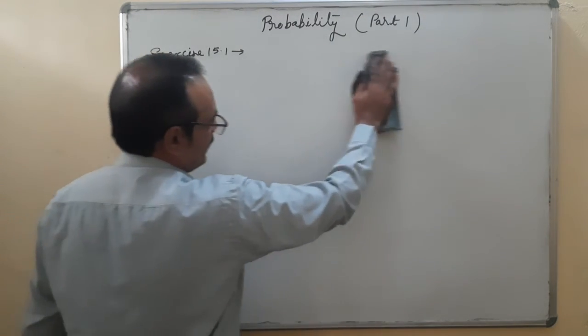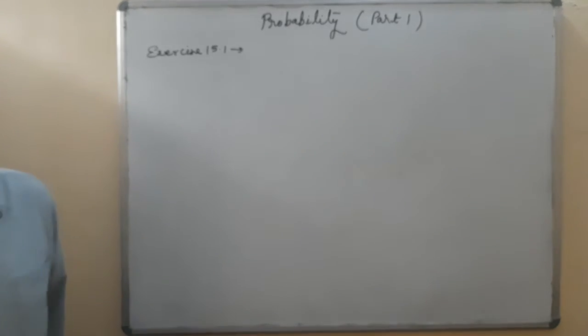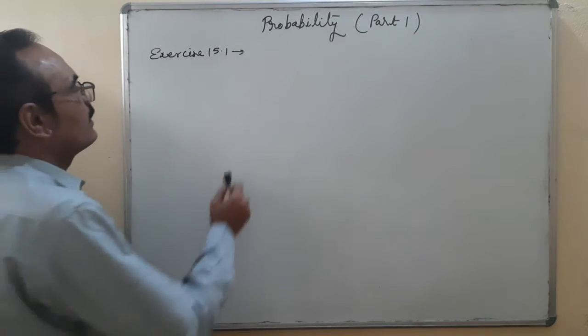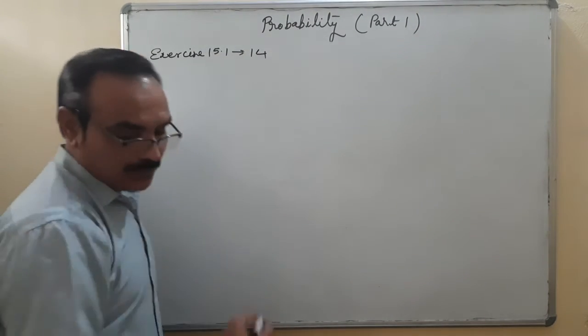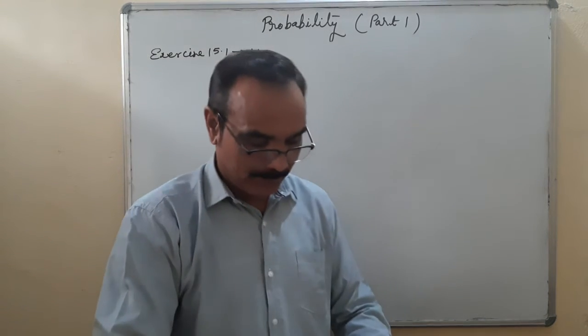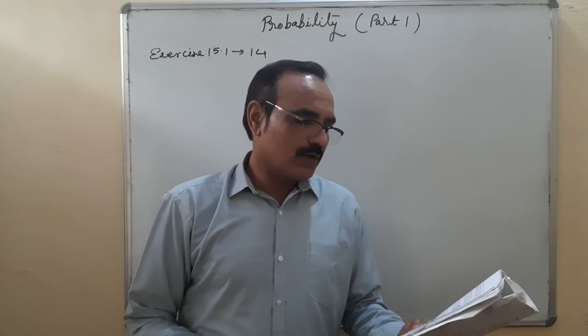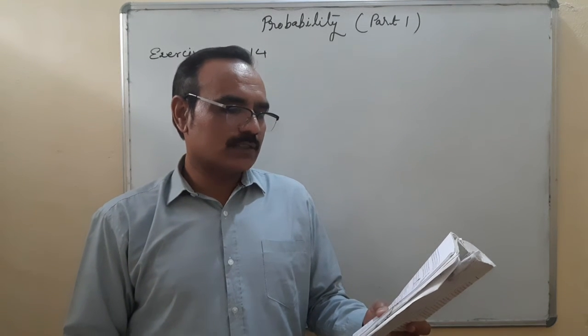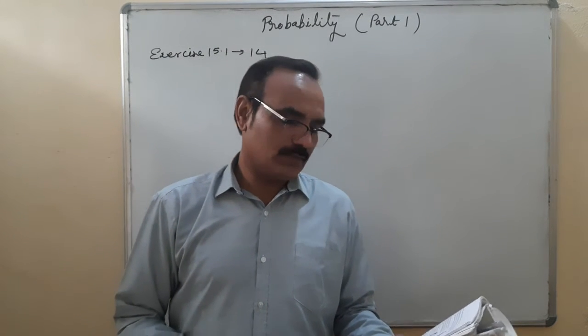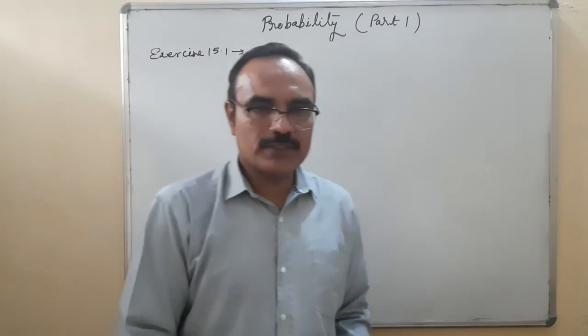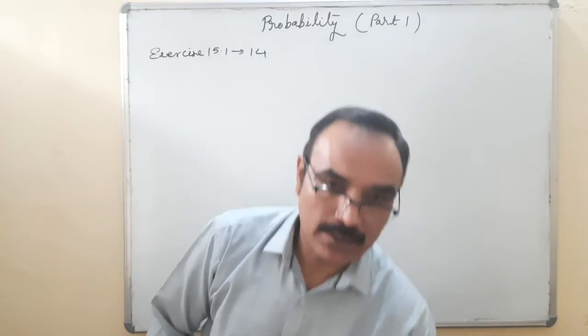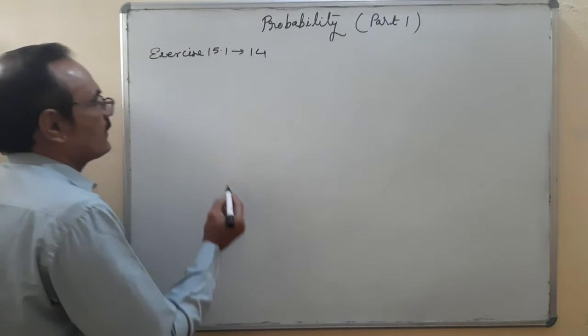After question number 13, I am taking the next question 14, which is based on playing cards. Question number 14. One card is drawn from a well-shuffled deck of 52 cards. Find the probability of other numbers. Before going to the question, first let us discuss a deck of cards.